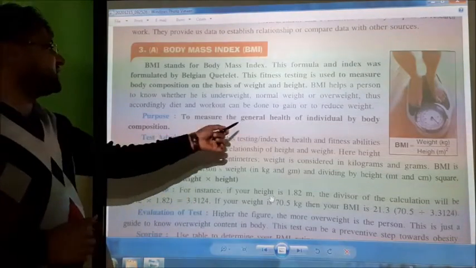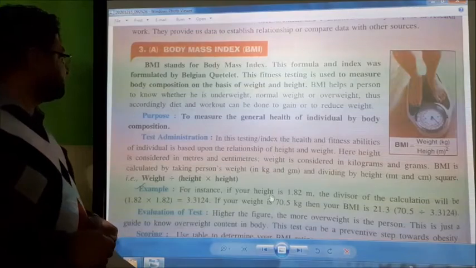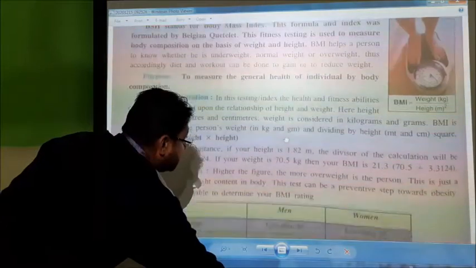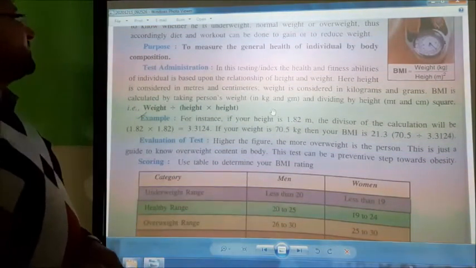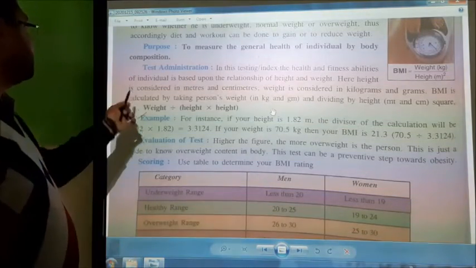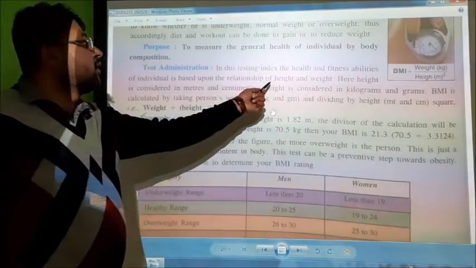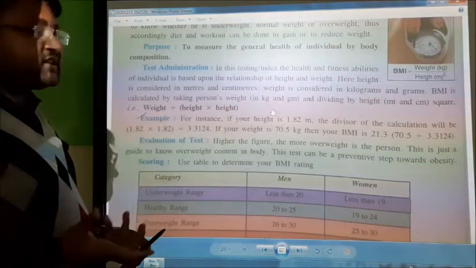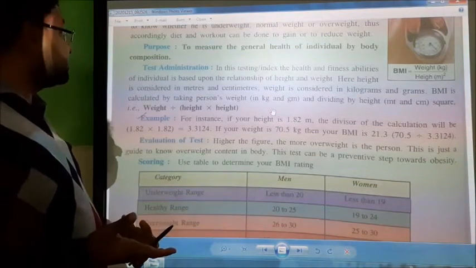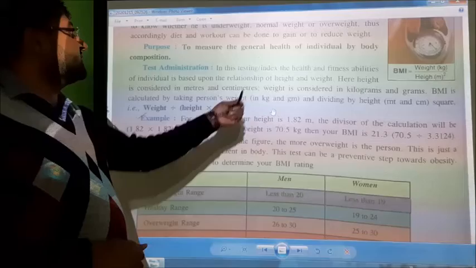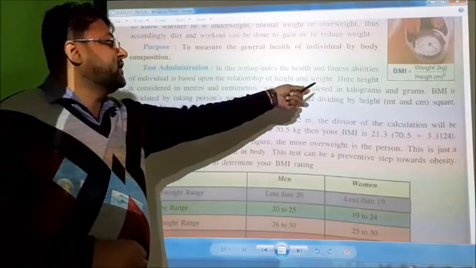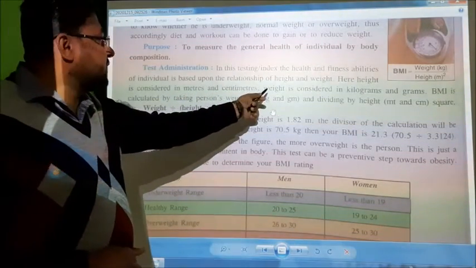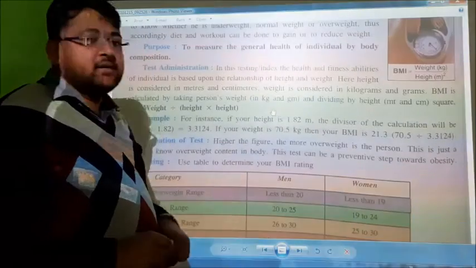The purpose is to measure the general health of an individual by body composition. Test administration: in this index, the health and fitness of an individual is based upon the relationship of height and weight. Height is considered in meters and centimeters, and weight in kilograms and grams.